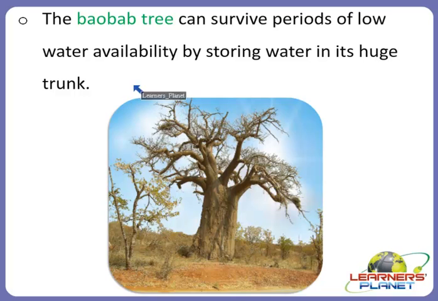One such example is the baobab tree. The baobab tree can survive periods of low water availability by storing water in its huge trunk. Here you can see the huge trunk of a baobab tree. It survives periods of low water availability by storing the water, and after that it can use the stored water.